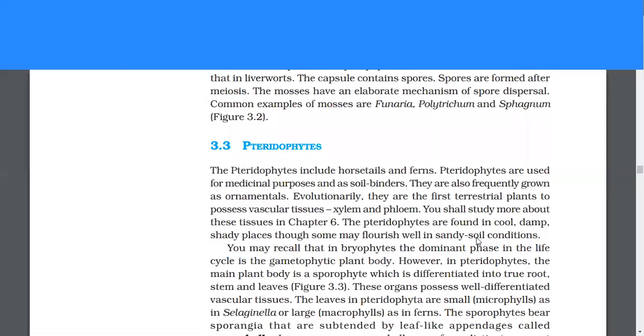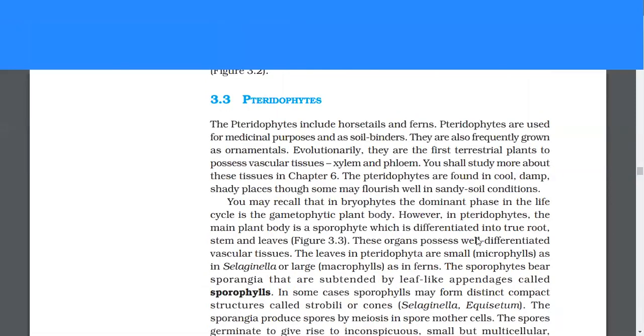Pteridophytes. The pteridophytes include horsetails and ferns. Pteridophytes are used for medicinal purposes and as soil binders. They are frequently grown as ornamentals. Evolutionarily, they are the first terrestrial plants to possess vascular tissues, xylem and phloem. You shall study more about these tissues in chapter 6.